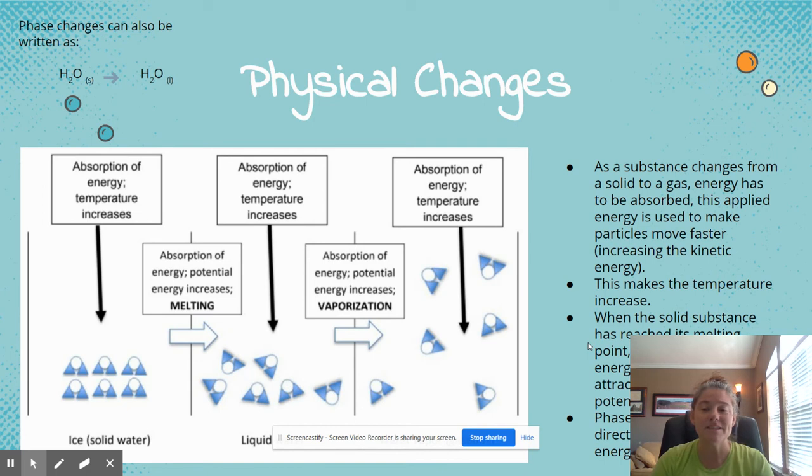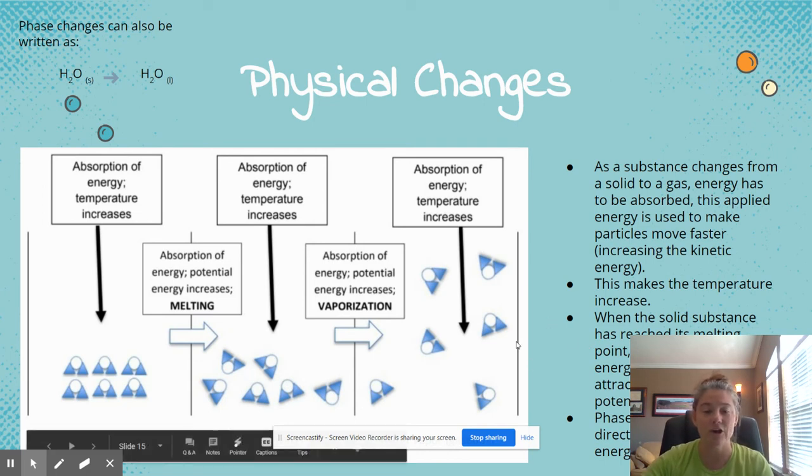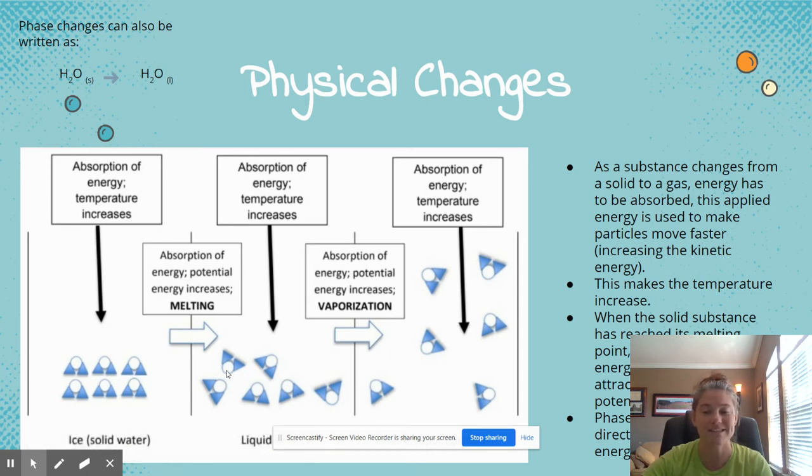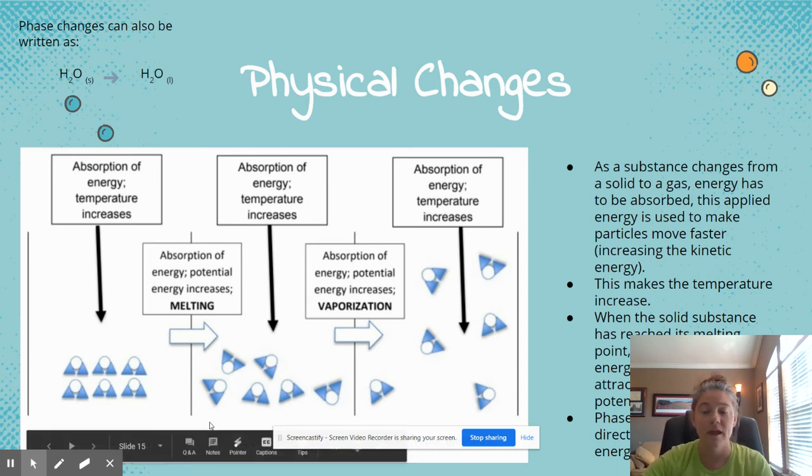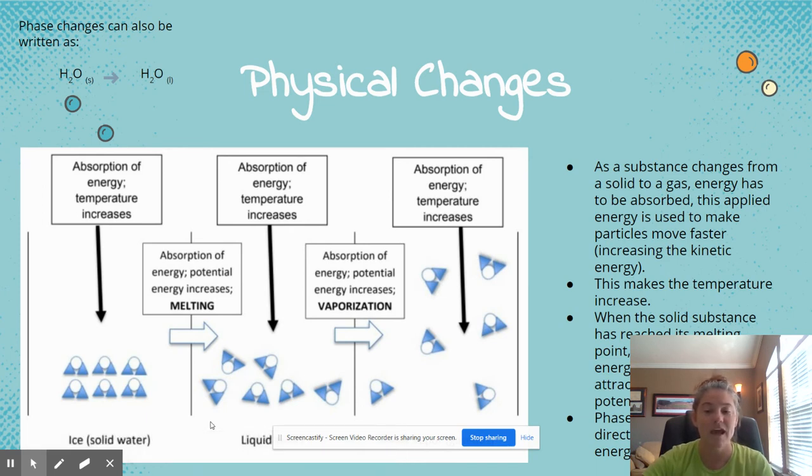As a substance changes from a solid to a gas, energy has to be absorbed. This applied energy is used to make particles move faster. So this is kinetic energy. This makes the temperature increase. When the solid substance has reached its melting point, additional absorbed energy breaks interparticle attraction.